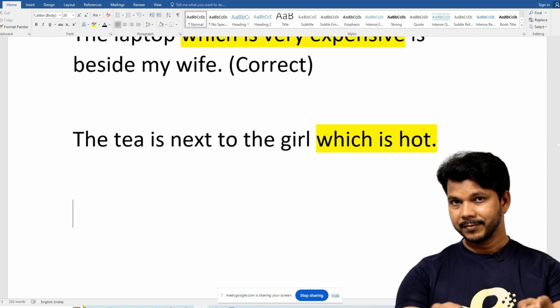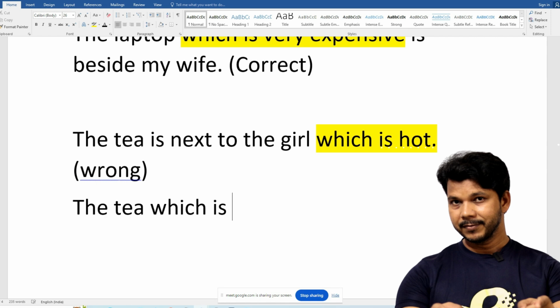Hot is such a word which can describe both, either girl or tea. So this is wrong. The correct sentence should be: the tea which is hot is next to the girl.